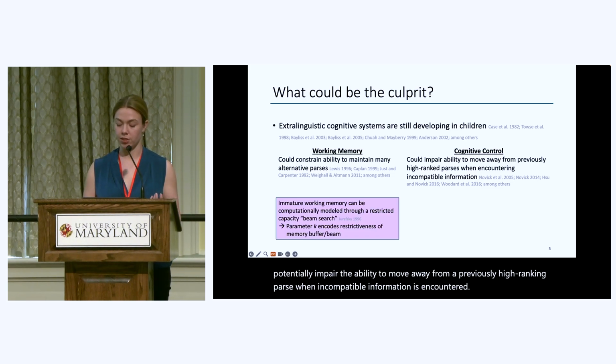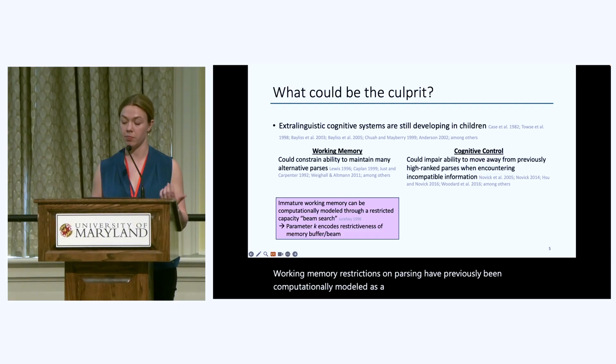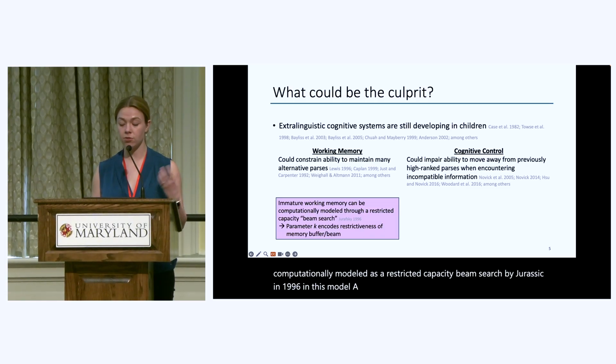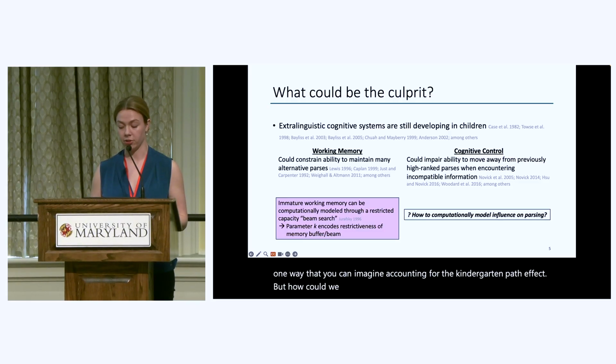Working memory restrictions on parsing have previously been computationally modeled as a restricted capacity beam search by Jurafsky in 1996. In this model, a parameter k encodes the restrictiveness of the memory buffer, or beam. Changes in that parameter over development are one way that you can imagine accounting for the kindergarten path effect. But how could we computationally model the influence of cognitive control on parsing?